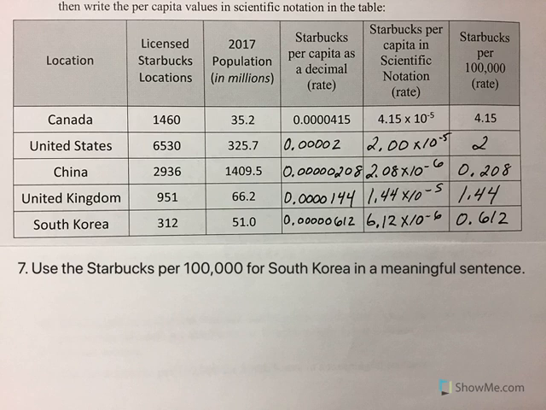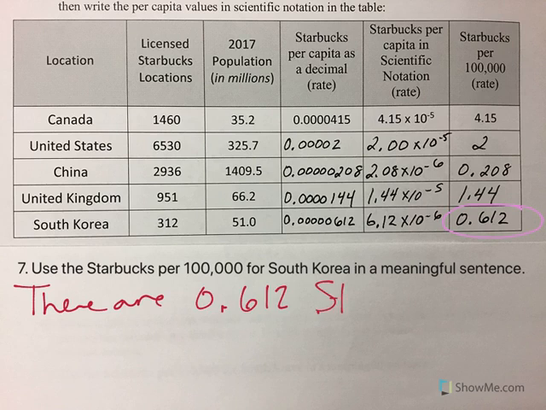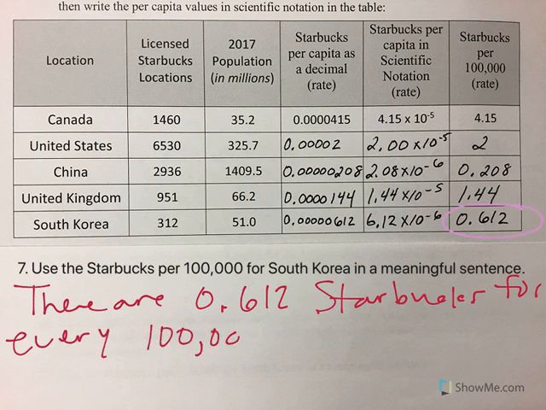So let's go ahead and use the Starbucks per 100,000 for South Korea in a meaningful sentence. So that's this number. So there are 0.612 Starbucks for every 100,000 people in South Korea. Now you might say, well, Becky, that still doesn't make sense because you're at 0.6 Starbucks. You can't have 0.6 of a Starbucks. You either have the whole thing or you don't.